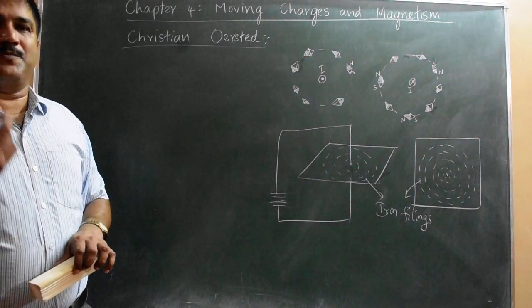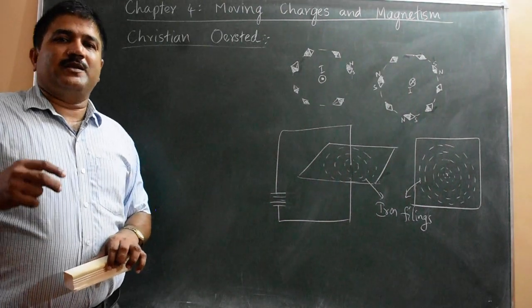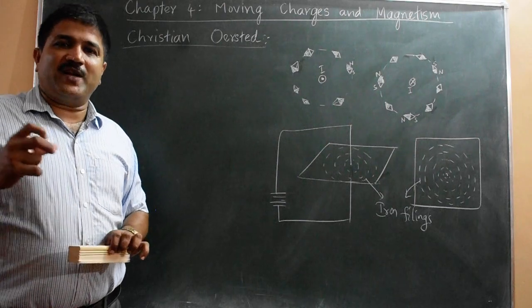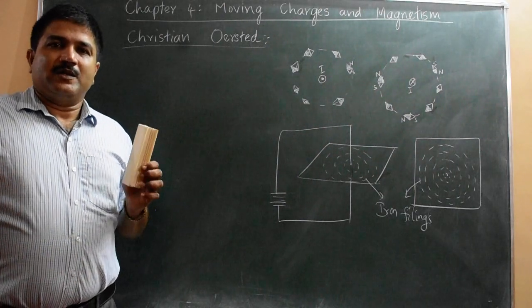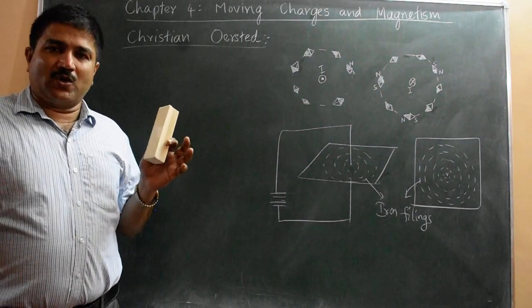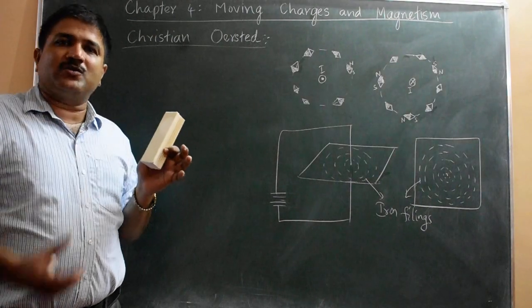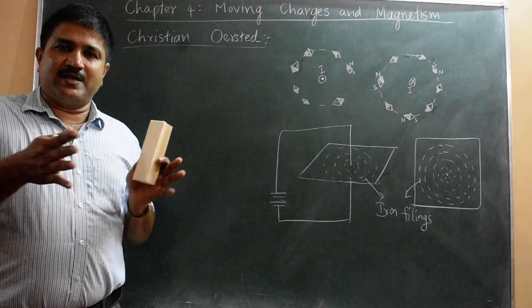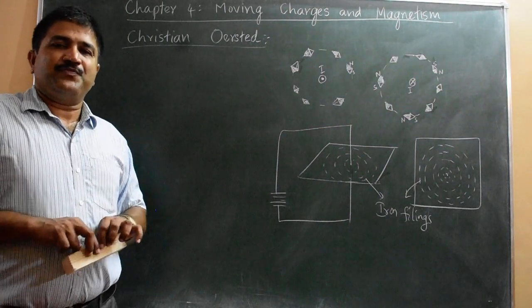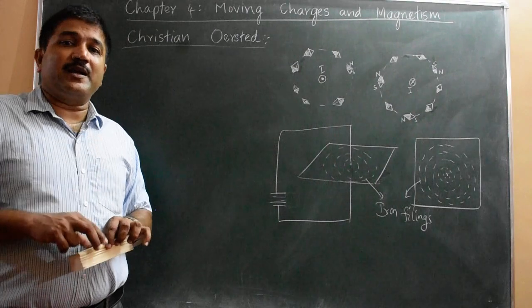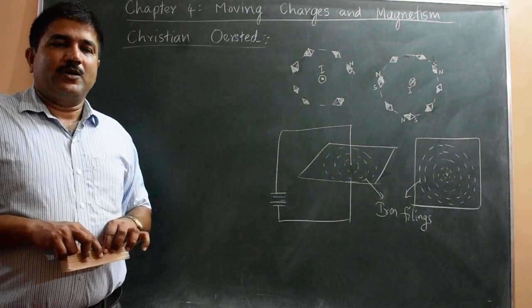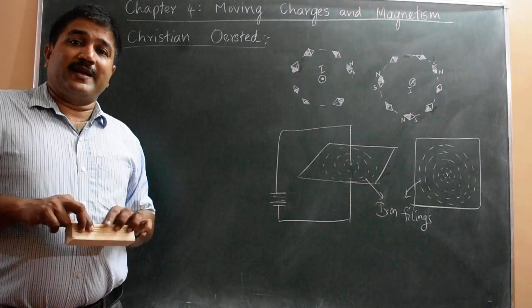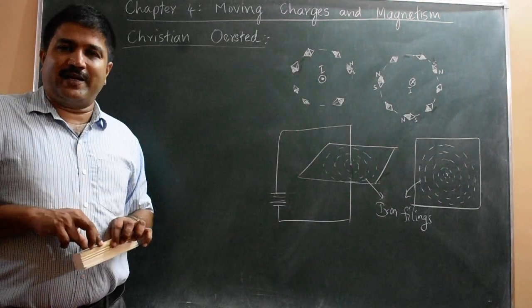When a needle is brought near the conductor, there is some deflection in the needle, and he found that the deflection is greater when the needle is brought closer and closer to the conductor. When it is far away, the deflection was lesser. When it is near, there is more deflection found in the needle. And also he tried increasing the magnitude of current. When he increased the current in the conductor, the deflection was found to be greater.